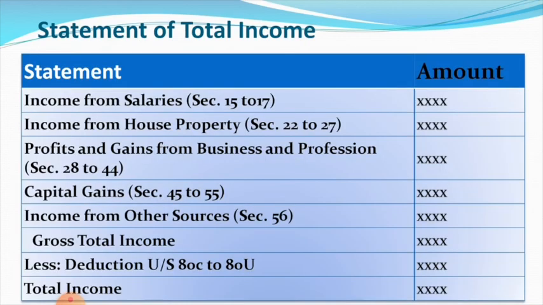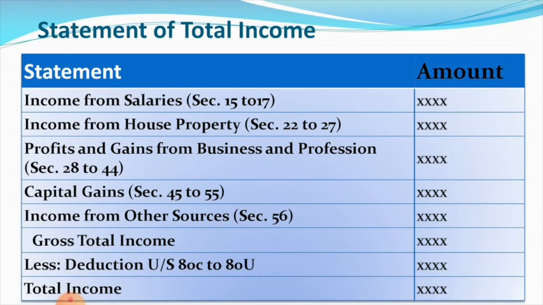See, in this table you can see how to calculate gross total income and total income. First, we have to find out income from various heads, that is income from salary section 15 to 17, income from house property section 22 to 27, profits and gains from business or profession section 28 to 44, capital gains section 45 to 55, income from other sources section 56.